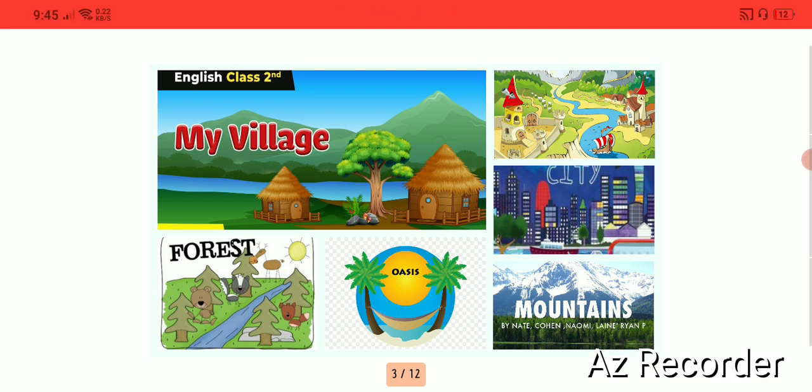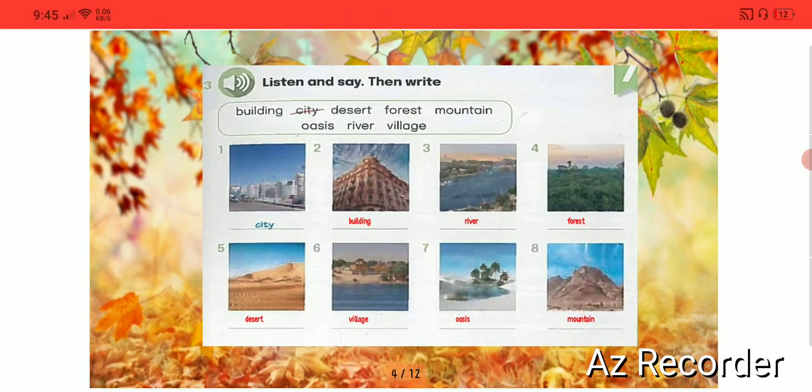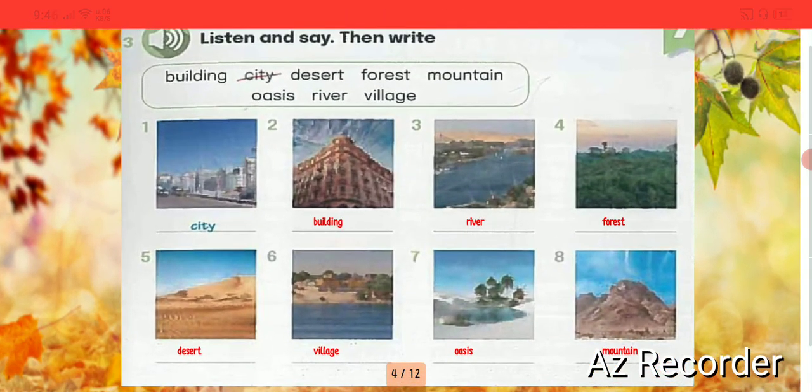So, let's get started. We have here some pictures and we need to write down the right words. So we have building, city, desert, forest, mountain, oasis, river, and village. So we have here 8 pictures and we need to write down below each one of them the right word.